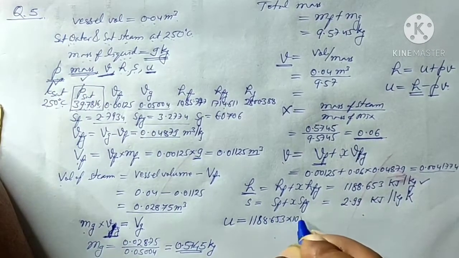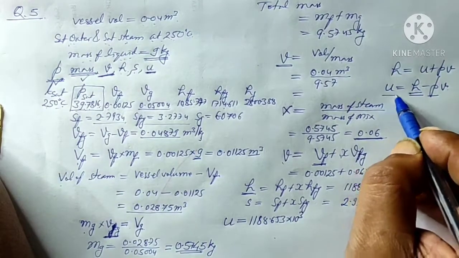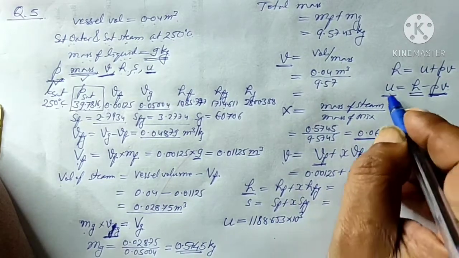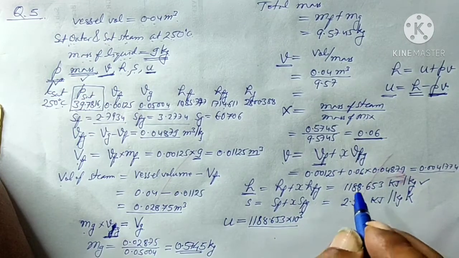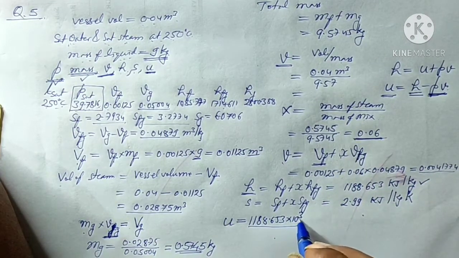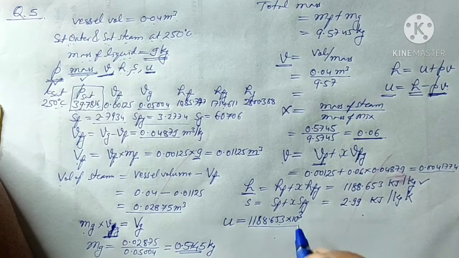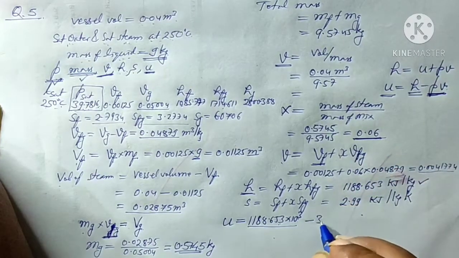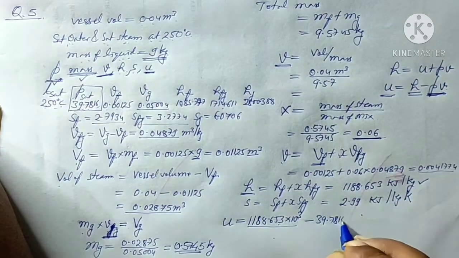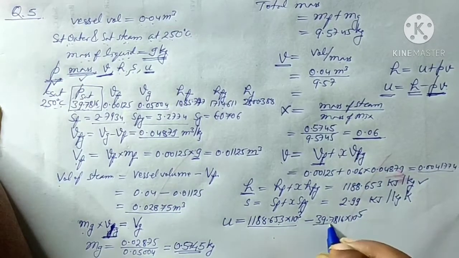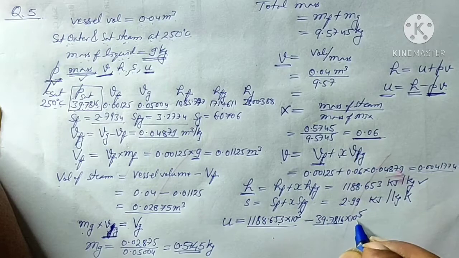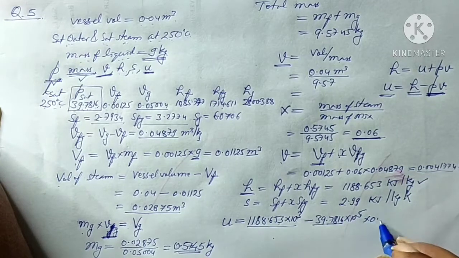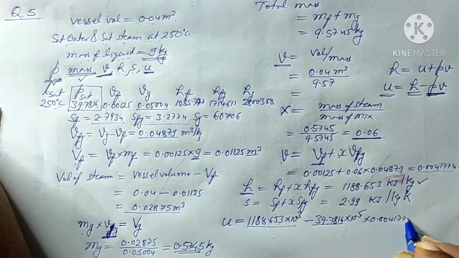U is equal to 1188.653 into 10 to the power 3. Remember, when we are using the PV in the equation, the H we are writing in joules per kg. So I have multiplied it by 10 to the power 3 to convert kilo into joules, minus P, that is 39.7816 into 10 to the power 5, because this is given in bar, so multiplying by 10 to the power 5 makes it Pascal, multiplied by the volume 0.0041774.